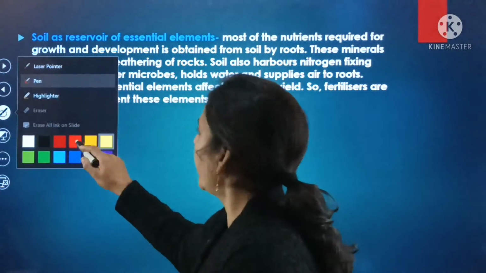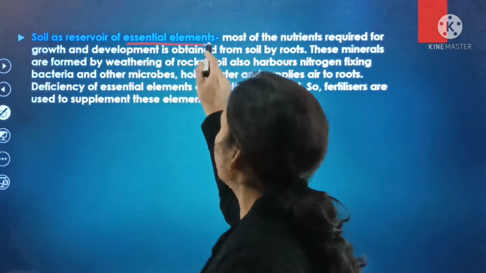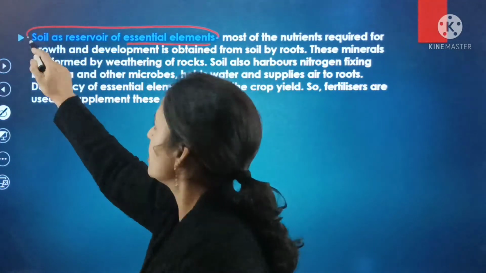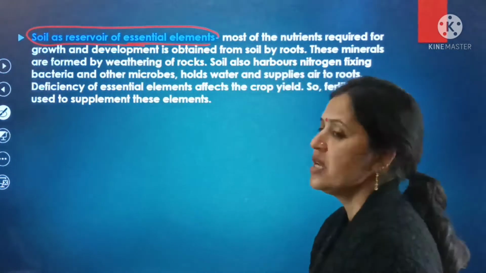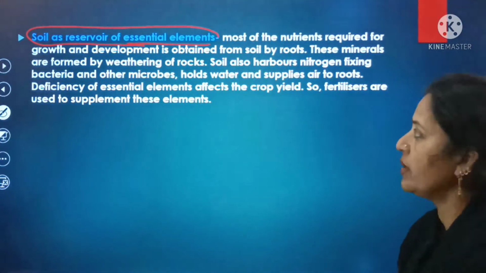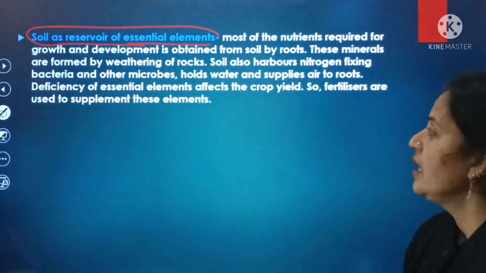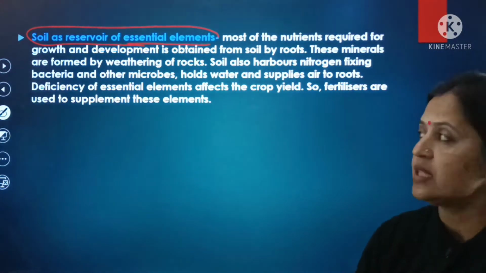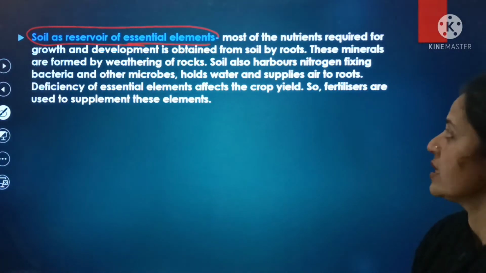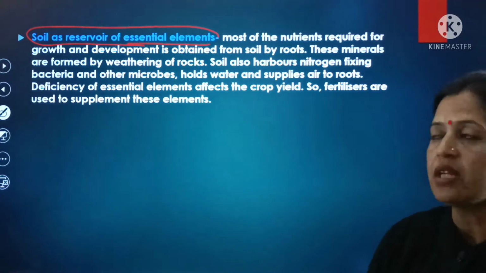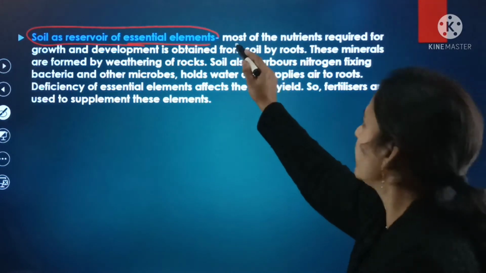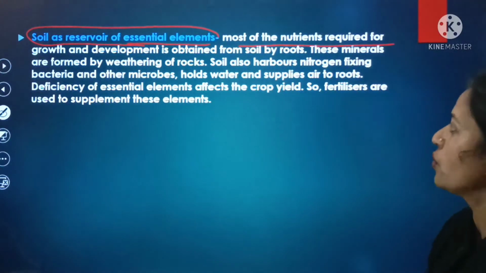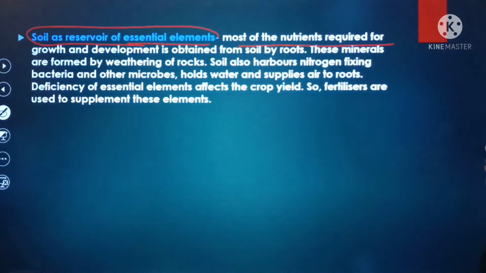Next is soil as a reservoir of the essential elements. How can we say that soil acts as a reservoir of the essential elements? And if there is no soil present, so what is the criteria of the soil as a reservoir of the essential elements? So most of the nutrients required for the growth and development is obtained from the soil by the roots.